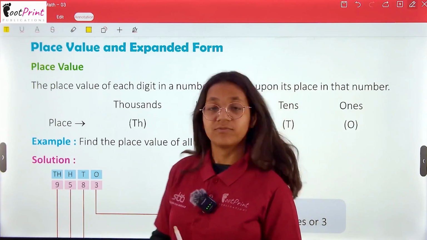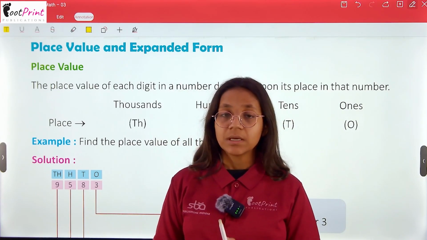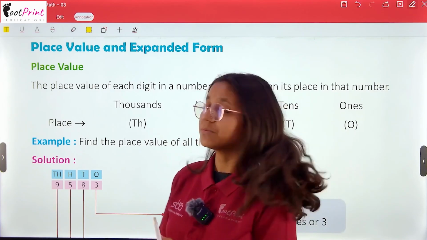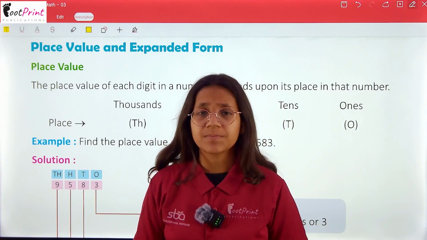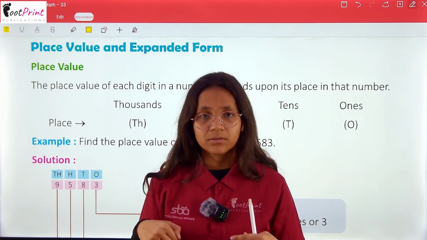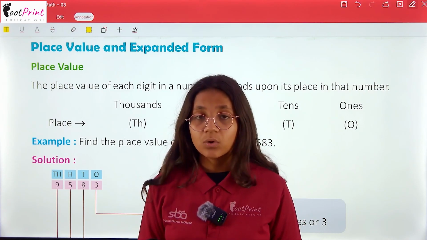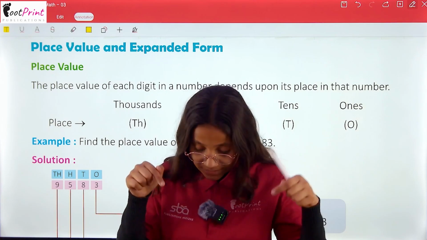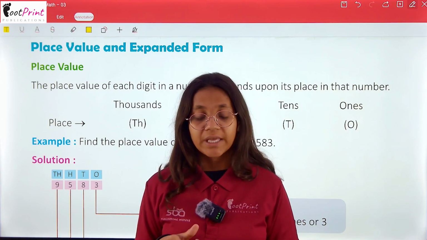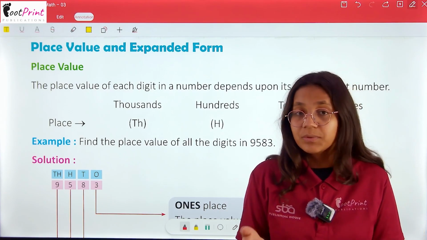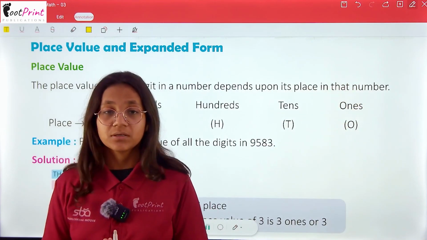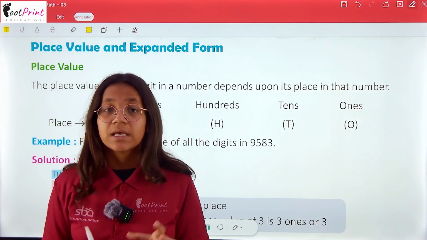Place value and expanded form. So now the topic comes. The main topic for this chapter is place value and expanded form. See, what is place value? If I am here, that is my place. Now what is my value in that particular place? If I am there, then my value will change. And if I am here, then my value is changed.